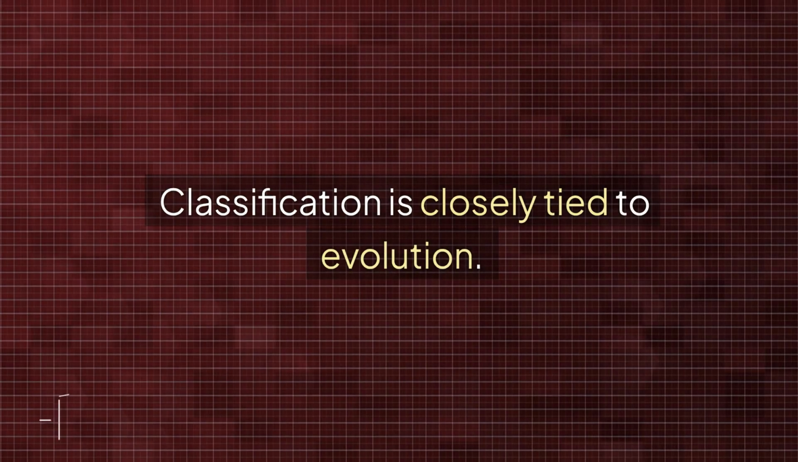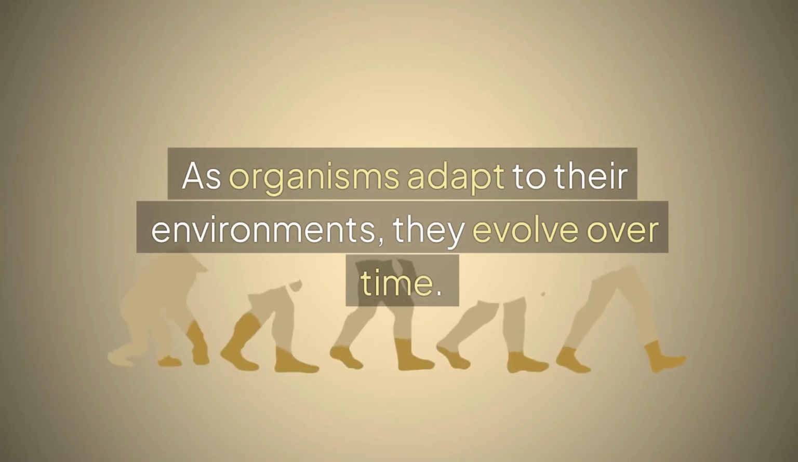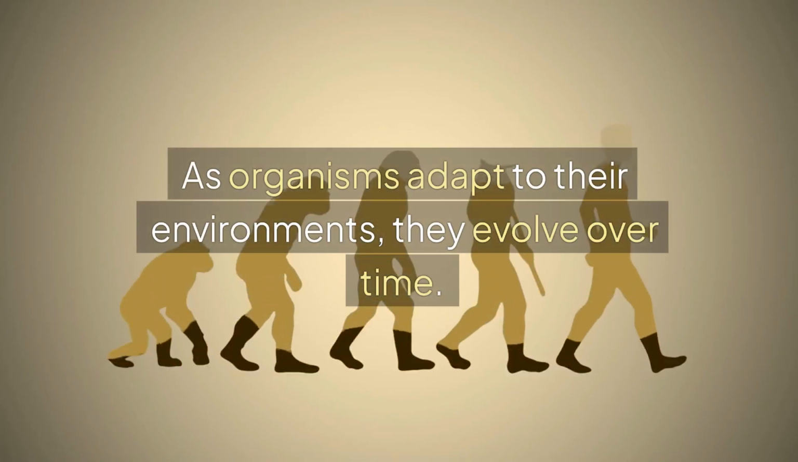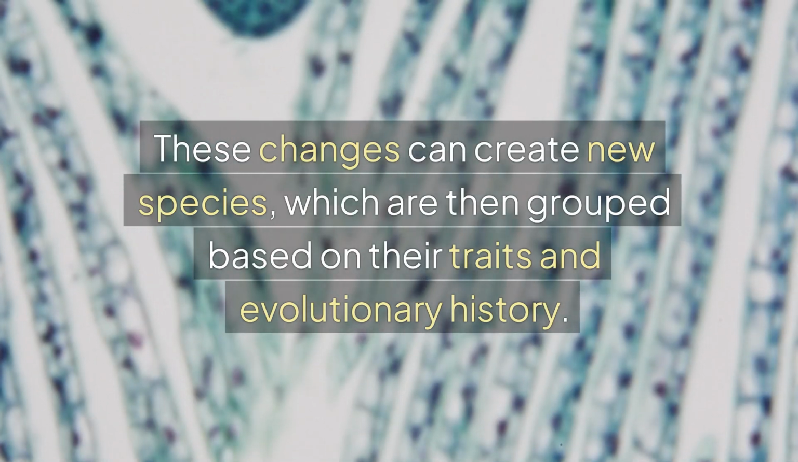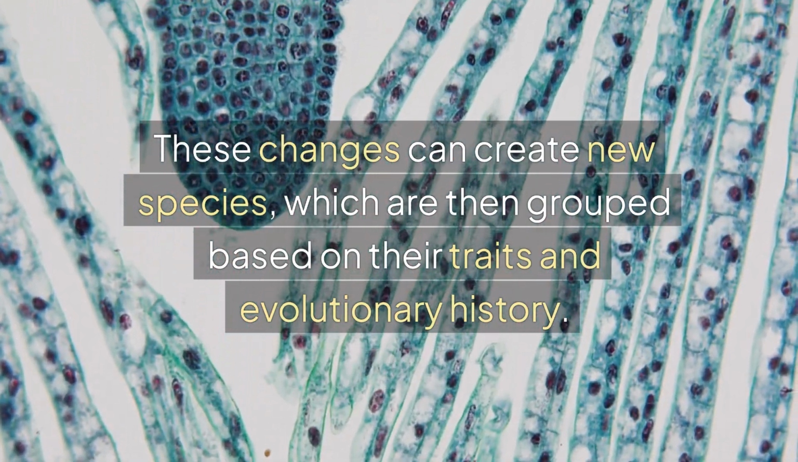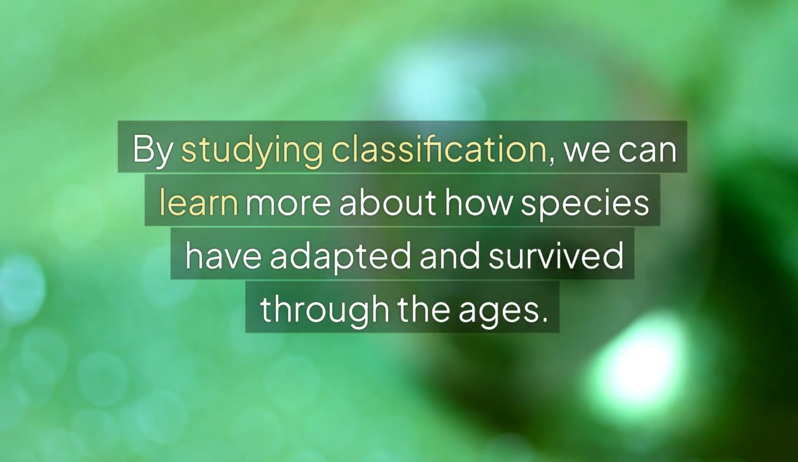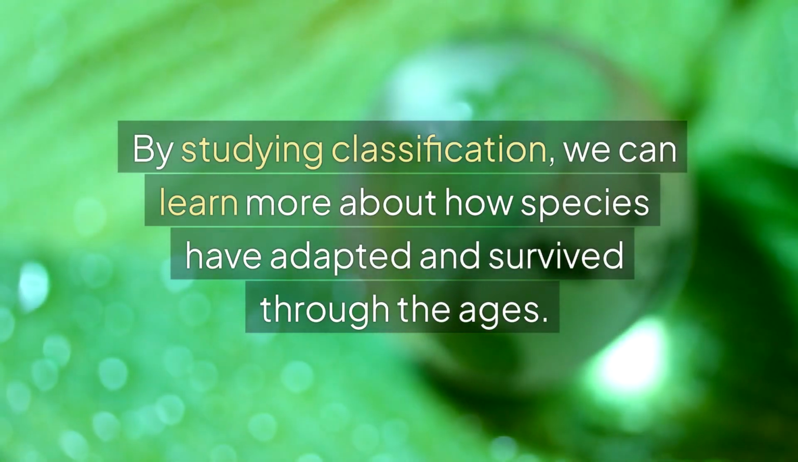Classification is closely tied to evolution. As organisms adapt to their environments, they evolve over time. These changes can create new species, which are then grouped based on their traits and evolutionary history. By studying classification, we can learn more about how species have adapted and survived through the ages.